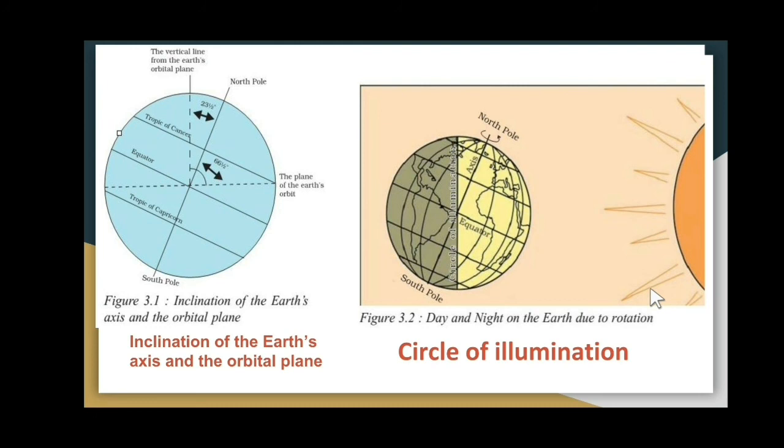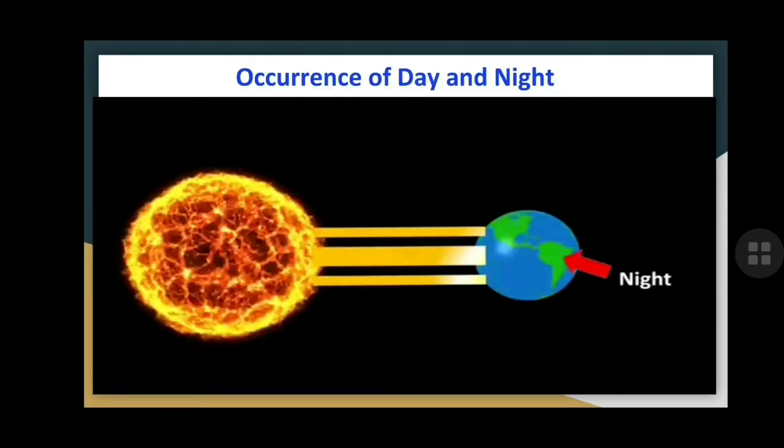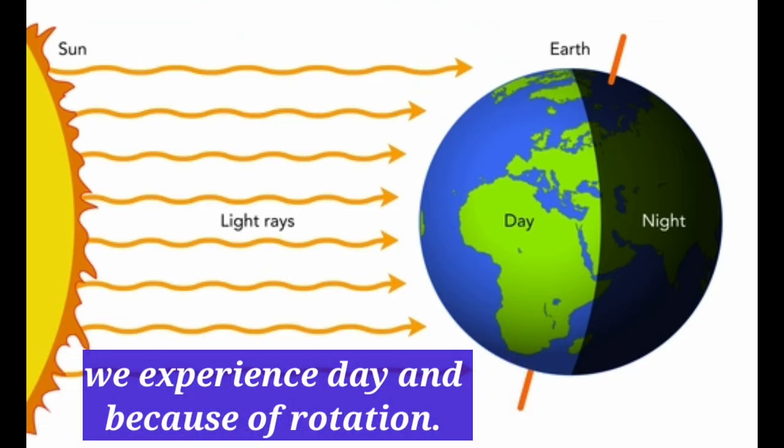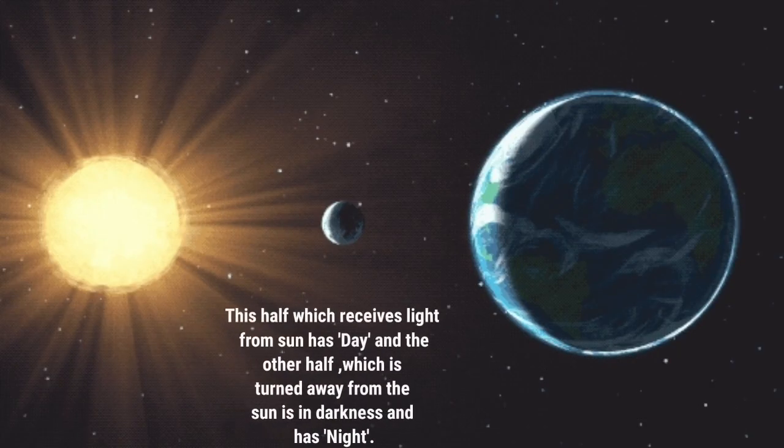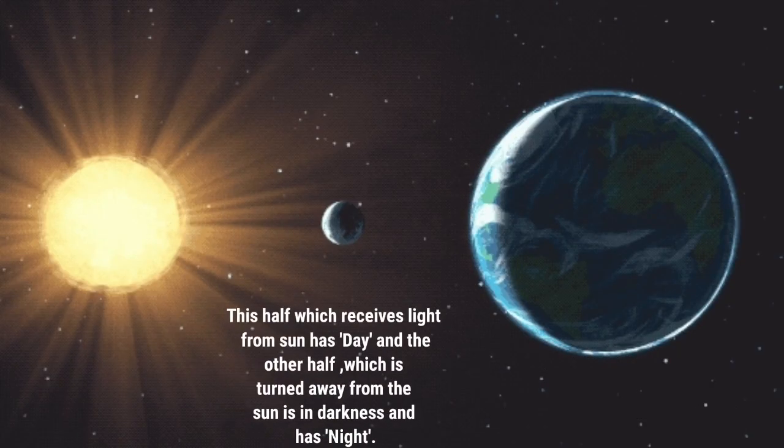Then we come to the next part, that is occurrence of day and night. What is this occurrence of day and night? Because of rotation only, we experience day and night. Due to its spherical shape, only half of the earth receives light from the sun at a particular time. The half which receives light from the sun has day, and the other half which is turned away from the sun is in darkness and has night. This is known as occurrence of day and night.